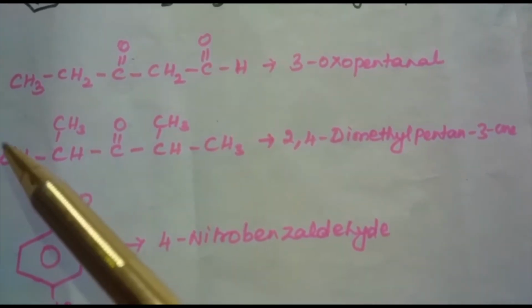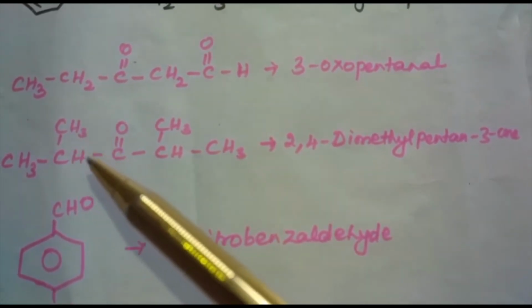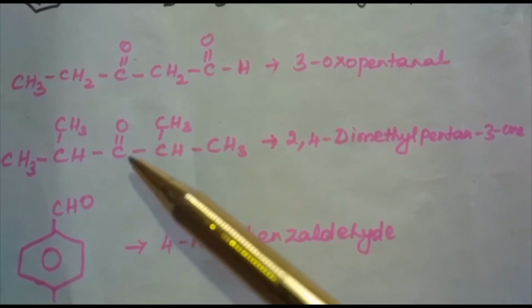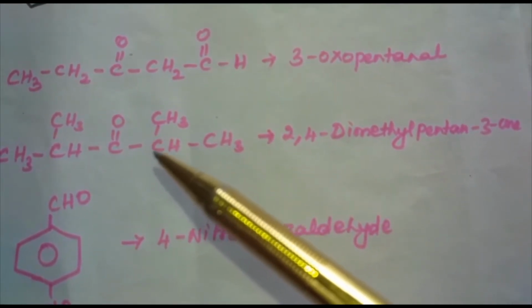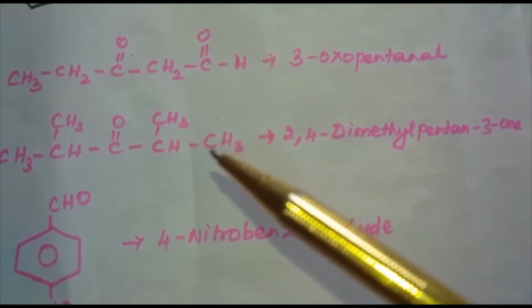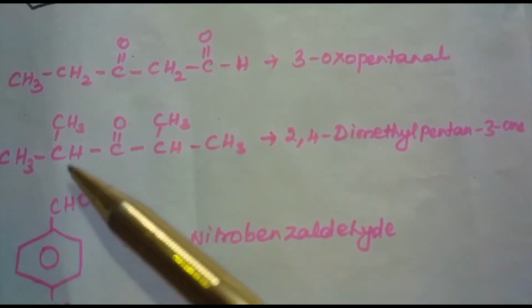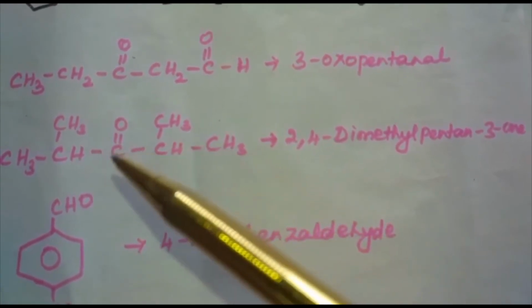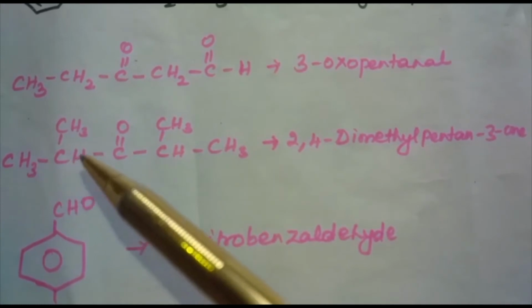And here if you see CH3, CH3, instead of one hydrogen it is replaced by a methyl group and we are having the keto group. And again here, one hydrogen is replaced by a methyl group. What is the name of this compound? 1, 2, 3. From this side also, if numbering starts, 1, 2, 3.